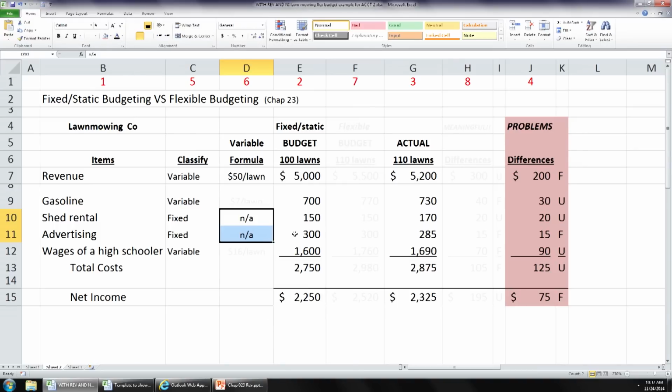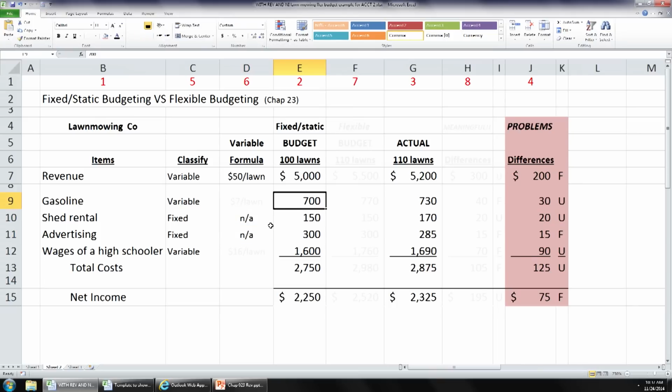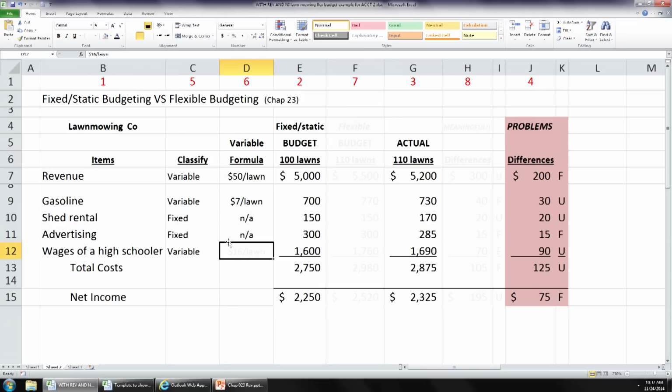Gasoline is variable, however. If he budgeted a total of $700 to be spent for the summer for 100 lawns, basically what is he budgeting per lawn? $7 a lawn. Okay? If he budgeted a total of $1,600 for 100 lawns, basically what is he budgeting per lawn? $16 per lawn. Cool? You with me? Now, using this information, we can derive our flexible budget.